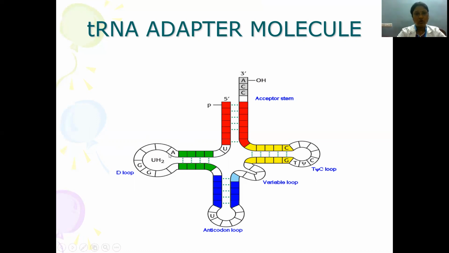This is the D loop and this is the anticodon loop. Here the anticodon has sequences complementary to the bases present in the mRNA, which helps in decoding the information present in the DNA. So this anticodon loop will go and bind to the mRNA.